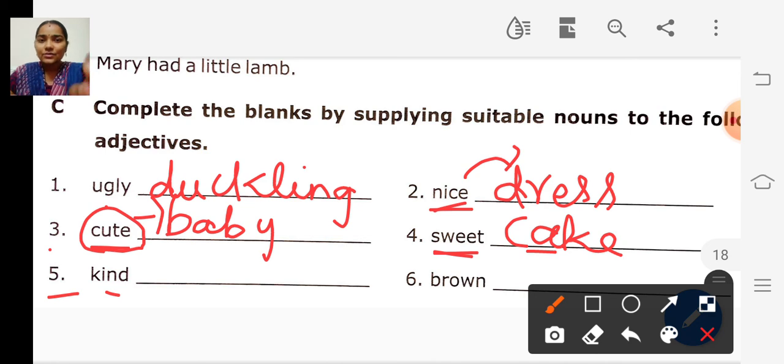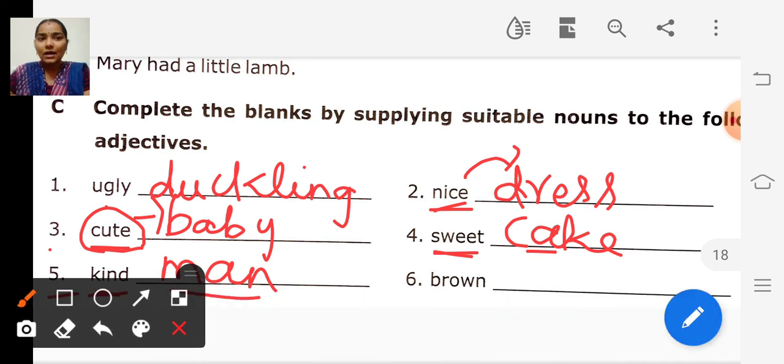Shall we write kind man? The word kind describes the noun man. How is the man? He is very kind. The last one is brown. We can write brown bag. The word brown describes the noun bag. How is the bag? It is in brown color.